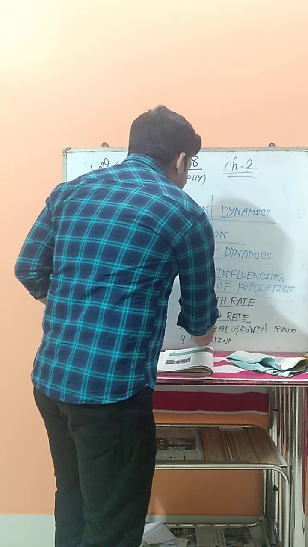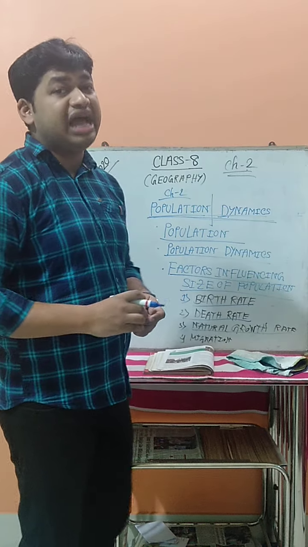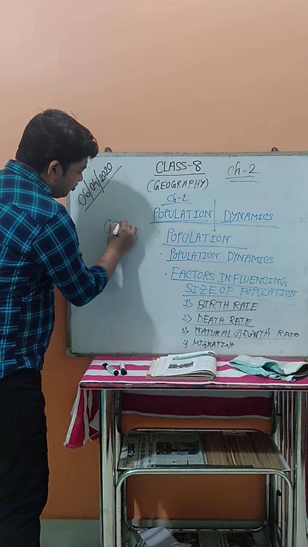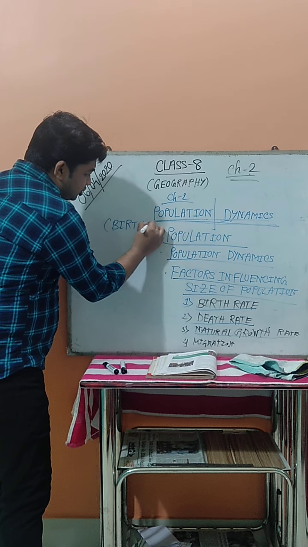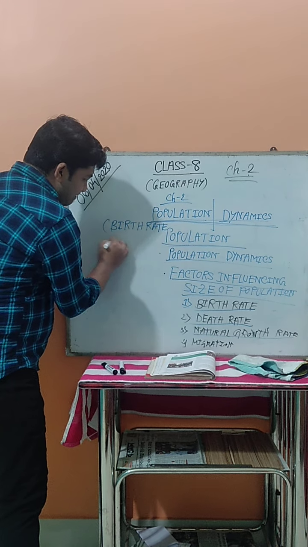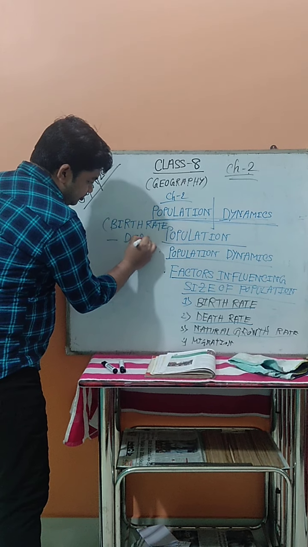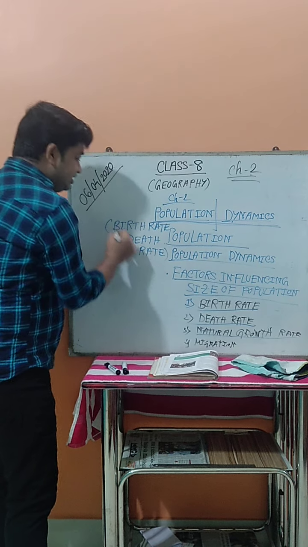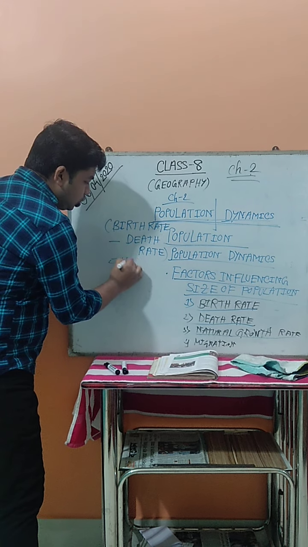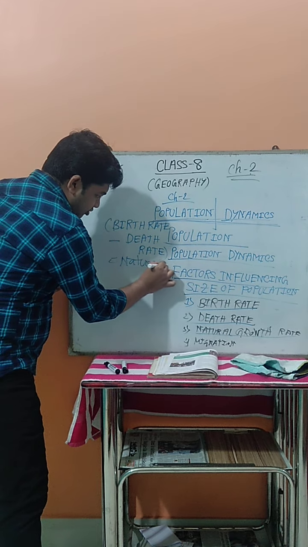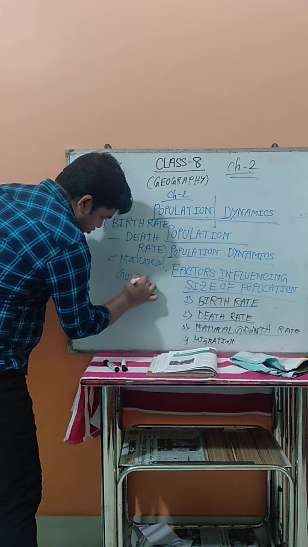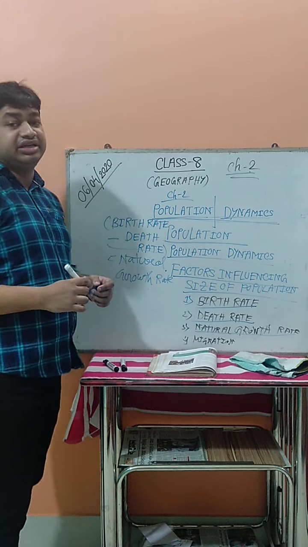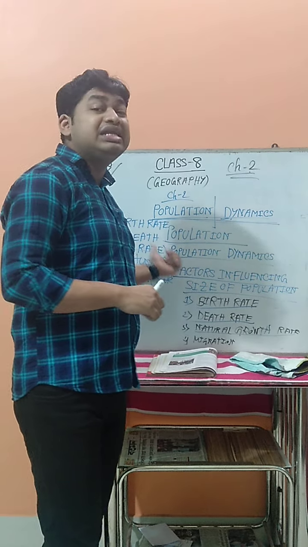Now the next is the natural growth rate. What is the natural growth rate? It is the subtraction of death rate from birth rate. Birth rate minus death rate. This is known as the natural growth rate. This birth rate and death rate, if we subtract them, we get the natural growth rate.